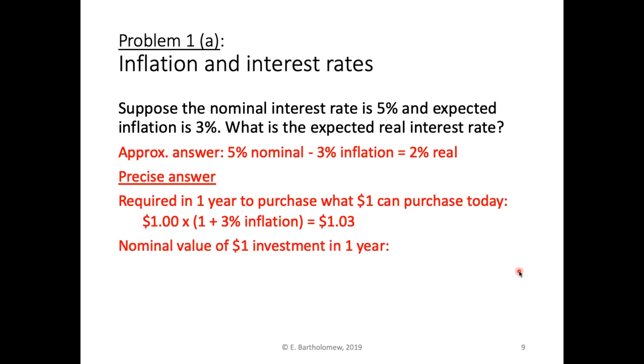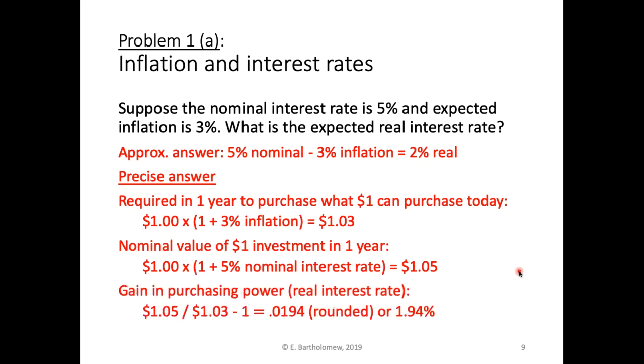So the nominal value of $1 invested in 1 year, in our example, is 5% more. So we have 105, but the cost of our basket is 103. So the gain in purchasing power is the real interest rate. That would be 105 divided by 103 minus 1. Rounded to 2 decimal places, the real rate is 1.94%, a little bit less than 2%.